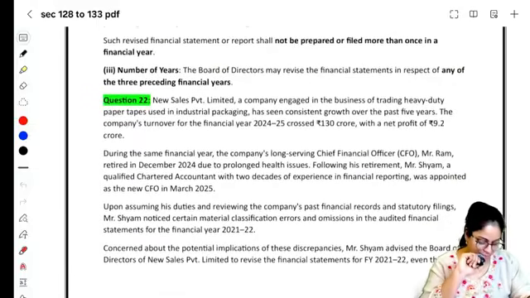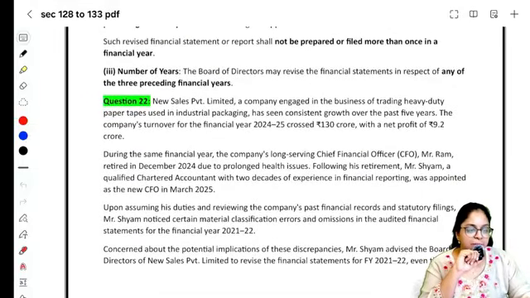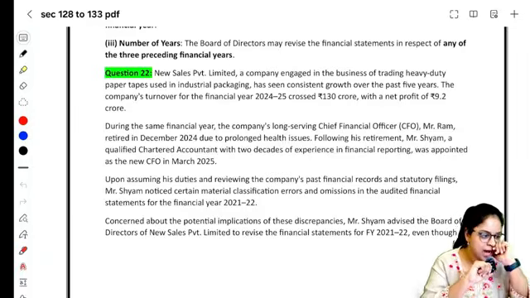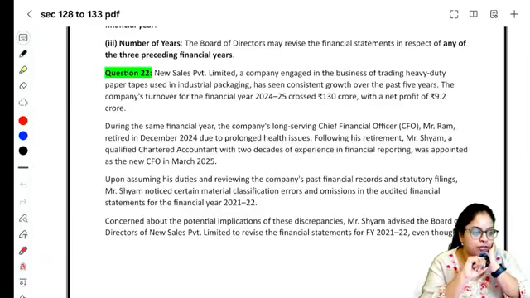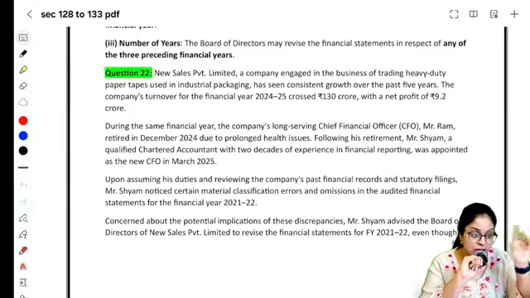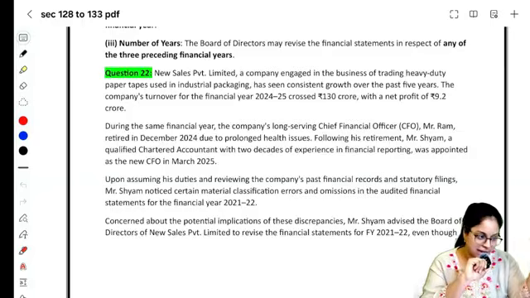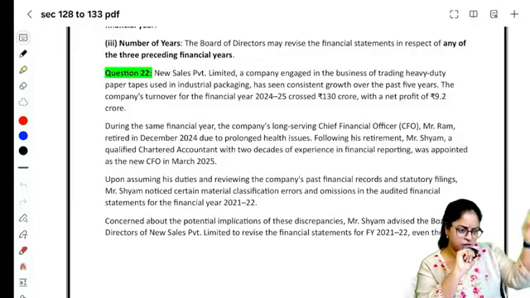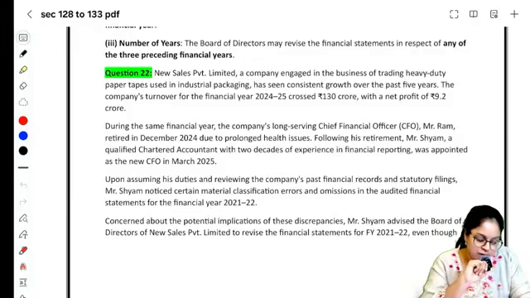The last question. New Sales Private Limited, a company engaged in the business of trading heavy duty paper tapes used in industrial packaging, has seen consistent growth over the past 5 years. The company's turnover for the financial year 24-25 crossed 130 crores with a net profit of 9.2 crores. During the same financial year, the company's long-serving CFO, Mr. Ram, retired in December 2024 due to prolonged health issues. Following his retirement, Shyam was appointed as the new CFO.